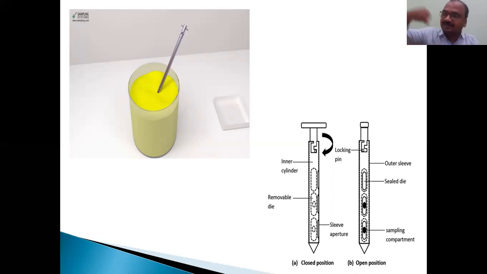That's why it is called a thief. Just like a thief will come to the house and steal the gold or jewelry, whatever it may be, or money from the cupboards, and do it nicely. In the same fashion it is called a sample thief. The thief steals the samples nicely without disturbing anything.